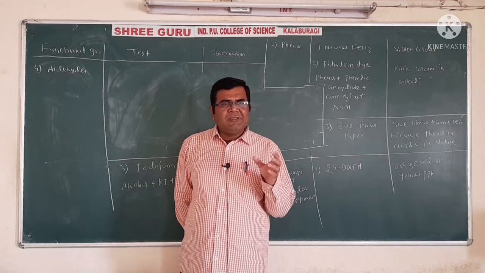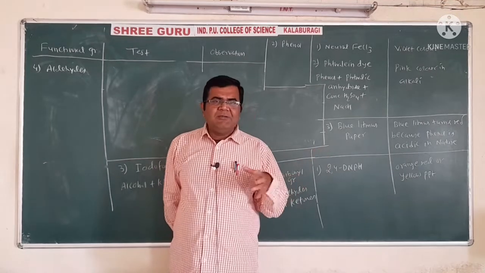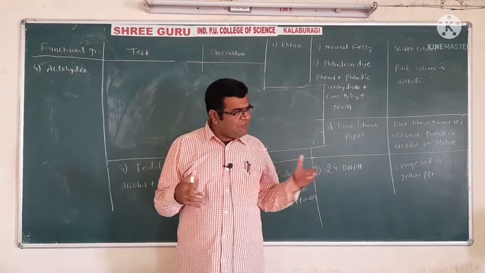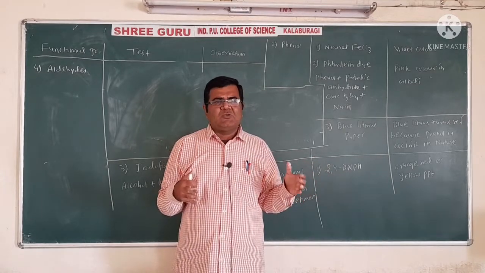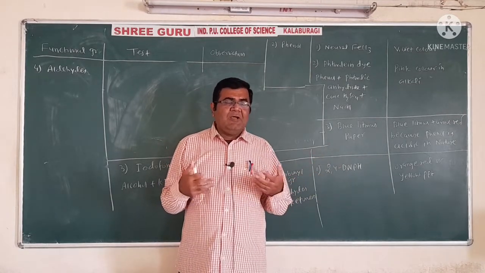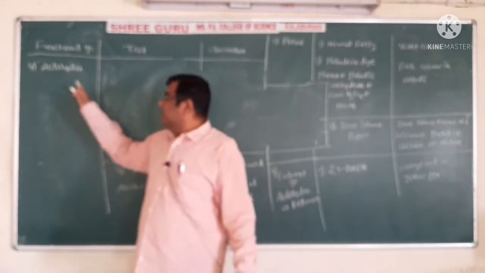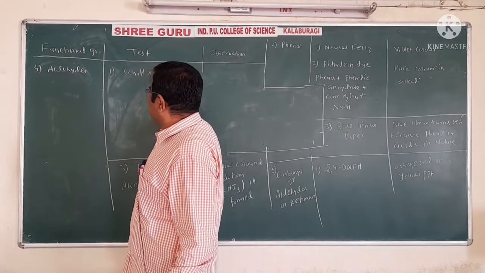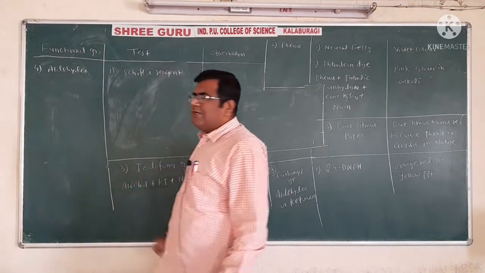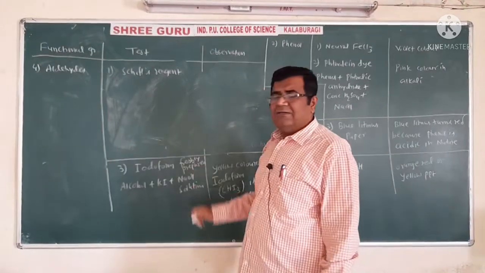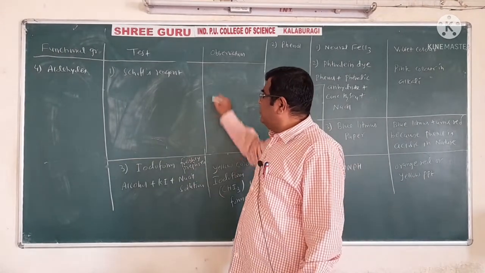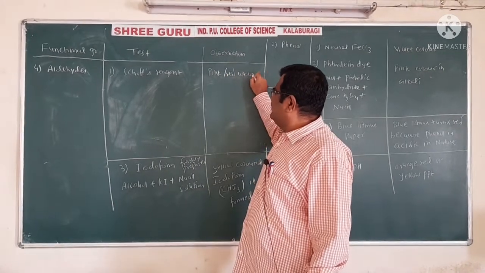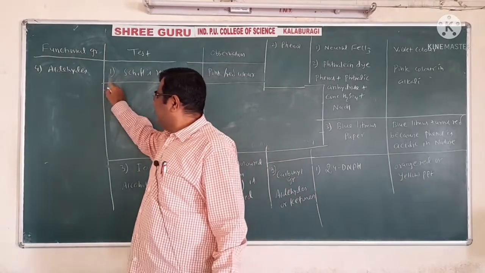So we should not restrict only to this part. We should have some broader perspective of chemistry. Of course, these parts are there in the syllabus, so first you stick to this and then you acquire the additional information. So for these aldehydes, the first one is Schiff's reagent. Now what is the reaction when aldehydes are treated with this Schiff's reagent? We get either a pink color, or sometimes it's also called a red color, is obtained. So this is the first distinction test.